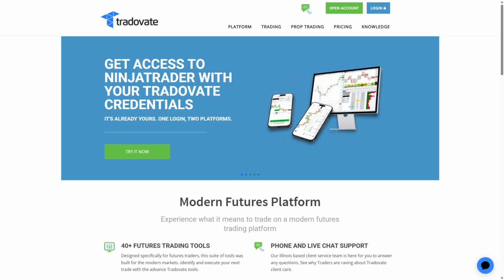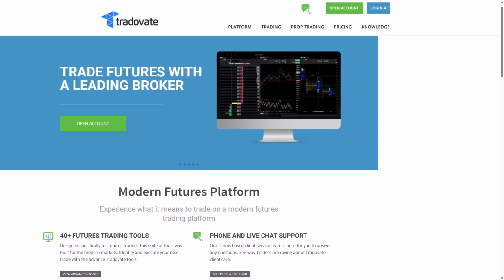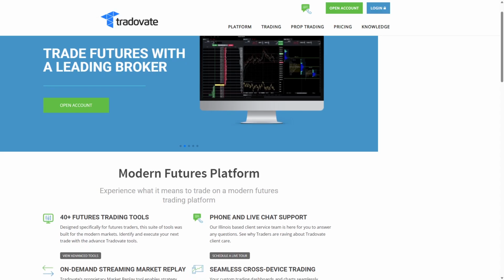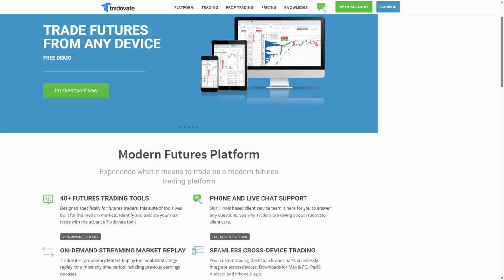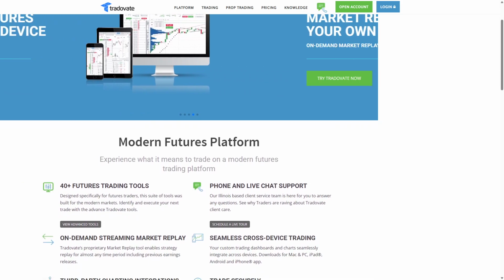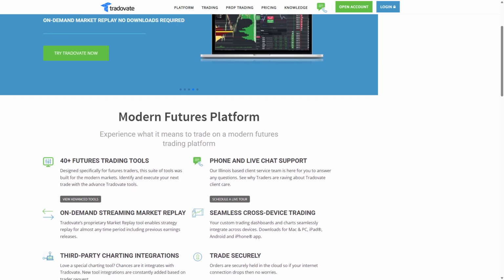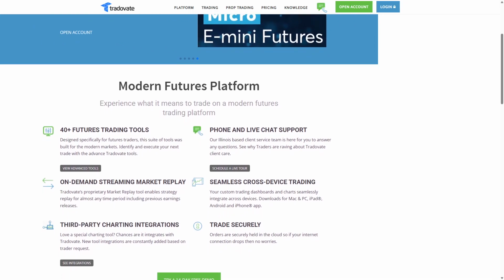Tradovate is a cloud-based futures trading platform that combines trading technology with brokerage services. It enables users to trade futures contracts directly through its platform without third-party brokers. Tradovate offers a modern, intuitive interface with features like advanced charting, automated trading, and mobile access. Its cloud architecture allows for seamless updates and accessibility from any device.